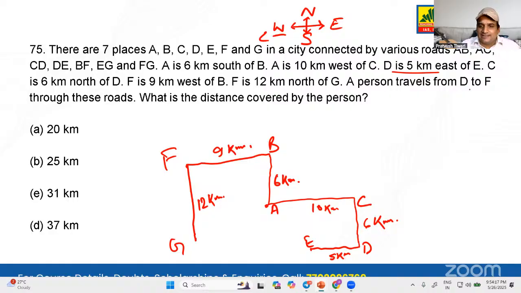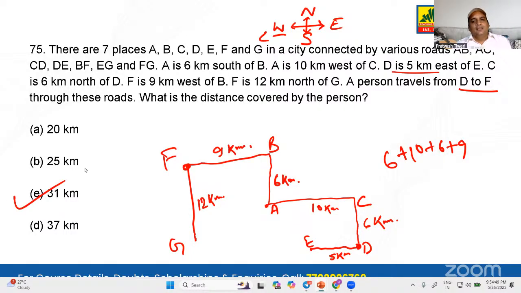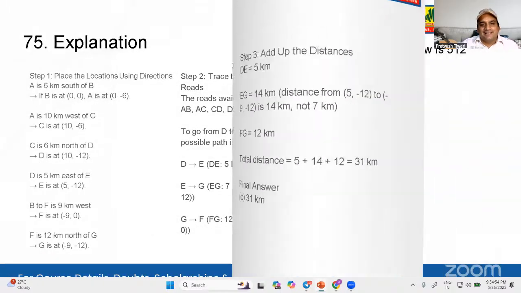Everything done. Now let's see. A person travels from D to F. Where is D? D is here, sir. Where is F? F is here. What is it asking? What is the distance covered? From D to C, 6 kilometers. From C to A, 10 kilometers. From A to B, 6 kilometers. And then from B to F, 9 kilometers. Add it: 6, 10, 16, 22, 9, 31. 31, is it anywhere? Yes, it is. That is very satisfying. When you draw so much and then come to the conclusion, that's the right answer.